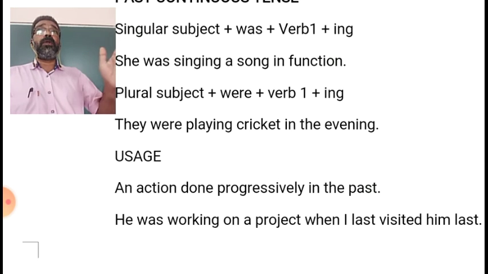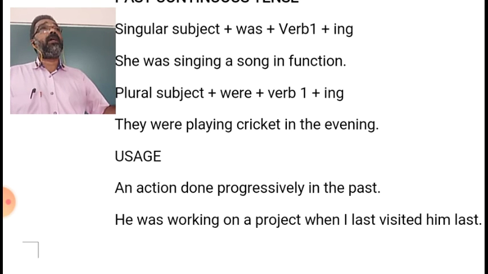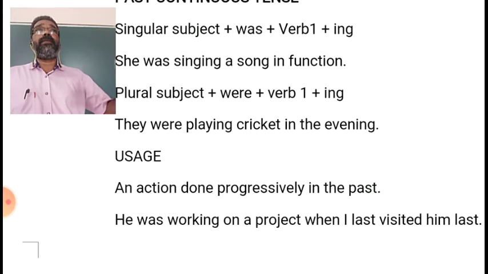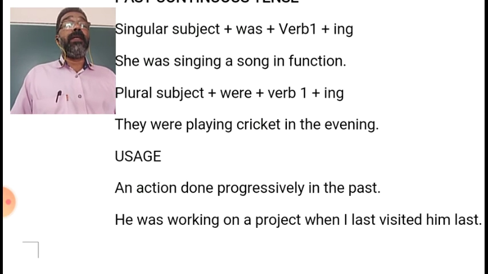It continued for some time in the past itself and finished. So such actions will be mentioned in past continuous tense.